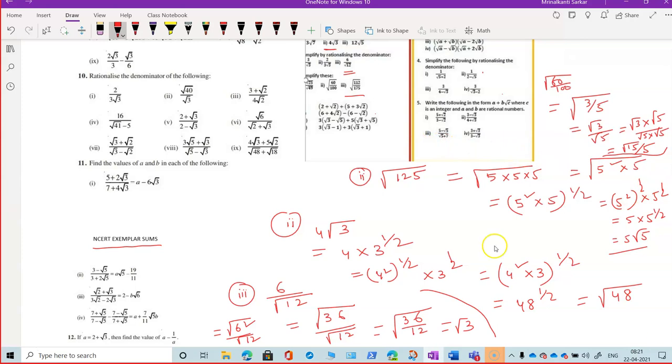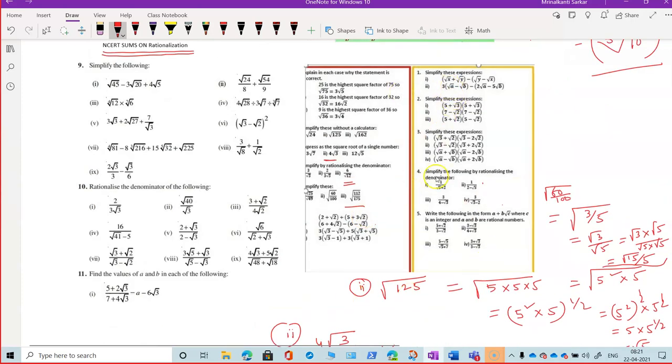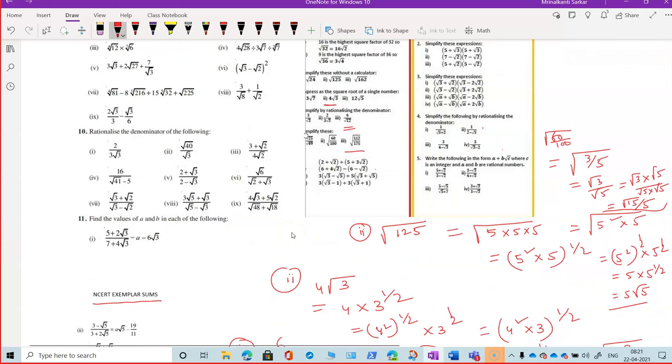So you try to do the next sum, 112 by 175. You can practice sums from these in addition to this NCERT exercise. Okay? You copy this sum, root over 112 by 175. You have to see whether a common factor is there or not.